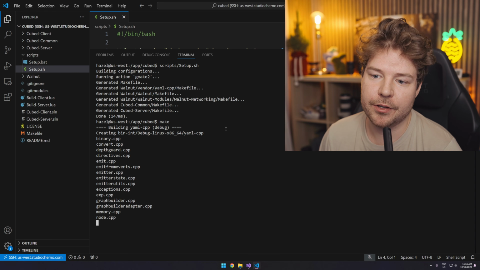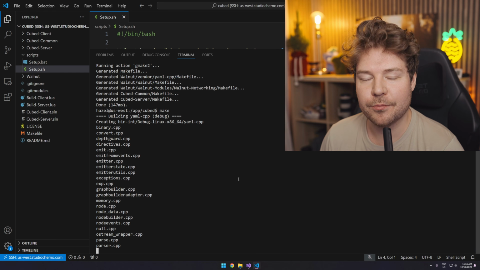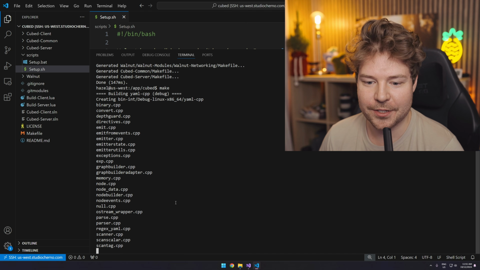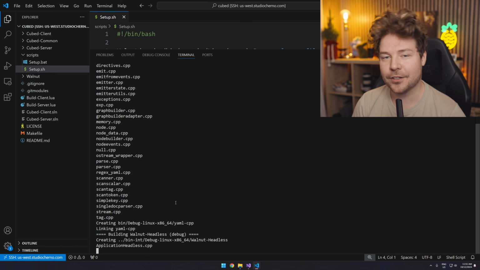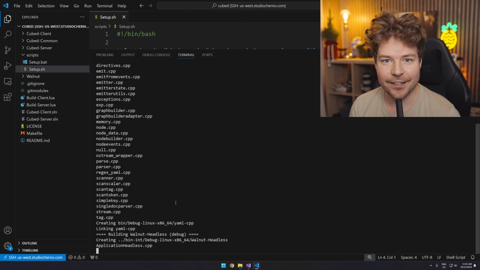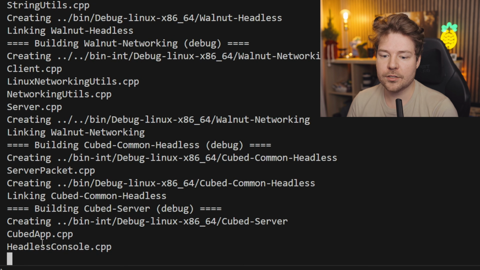Using -j with a number such as 4 or 6 or 8 just to make this multi-threaded would have definitely been beneficial, because you can see it's taking longer than I thought it would. But again, I'm just trying to demonstrate the simplicity here. You can literally just hit make and there you go. It's making. Okay, so it's finally building the actual kube server now. This is our executable. So let's see what happens here.